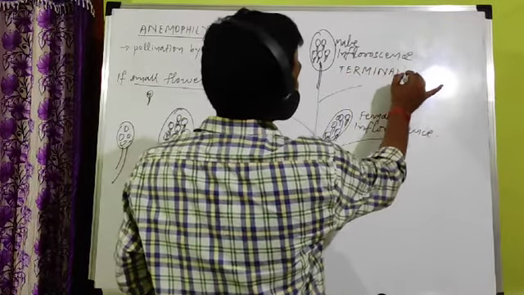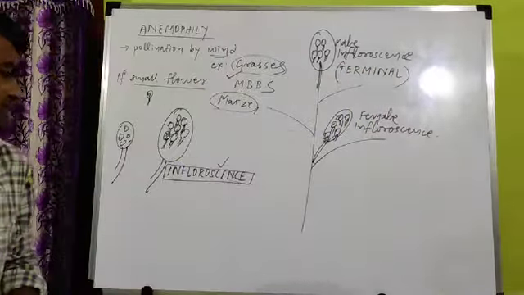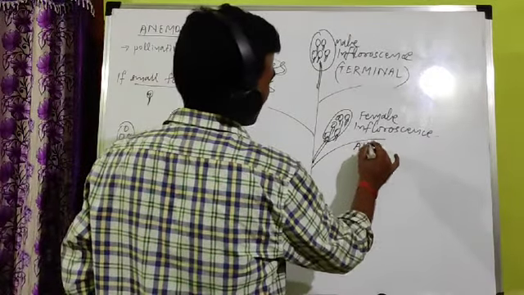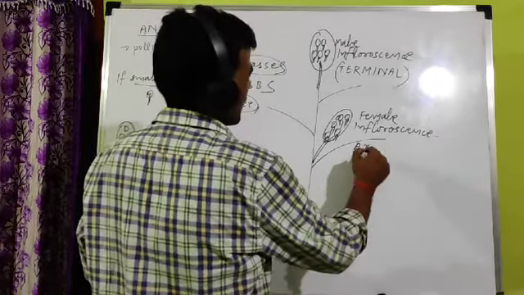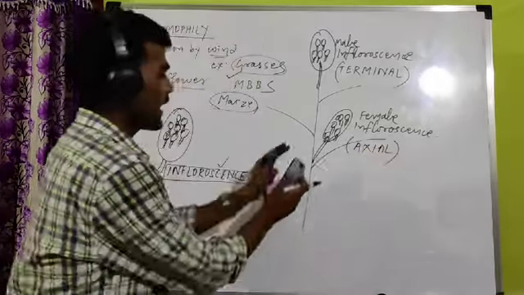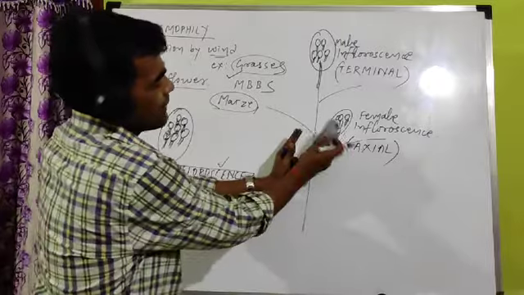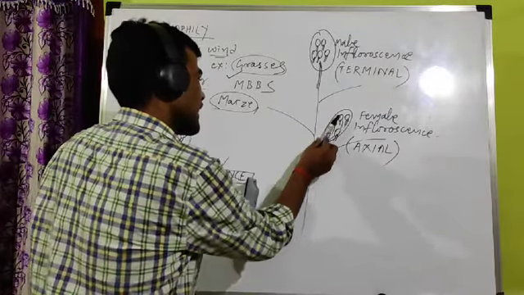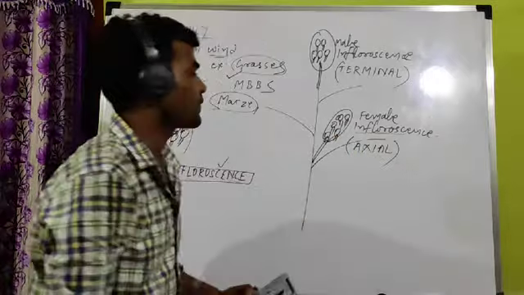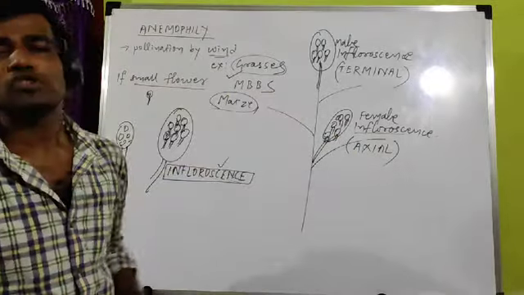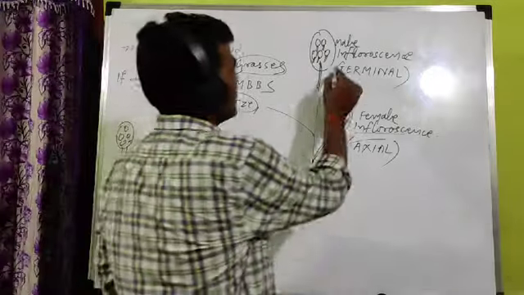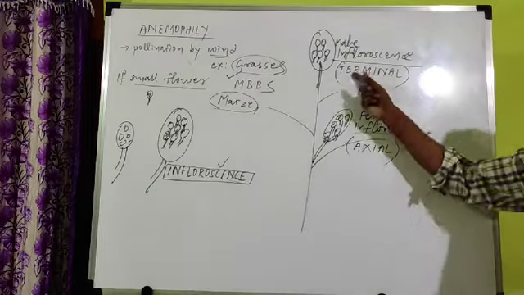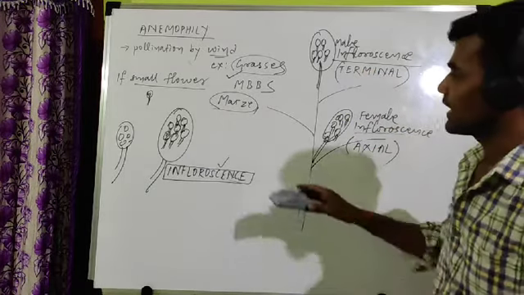Terminal means last, top point, terminal point. So male inflorescence are terminal, but female inflorescence are axial. This place is called axial. Axial means the angle of stem and branch. This is the main stem, this is the branch. Between stem and branch in the angle, there is female inflorescence. So female inflorescence are axial, male inflorescence are terminal. Sometimes direct question comes. Male inflorescence of maize are found at which part? Terminal. Female inflorescence are axial.